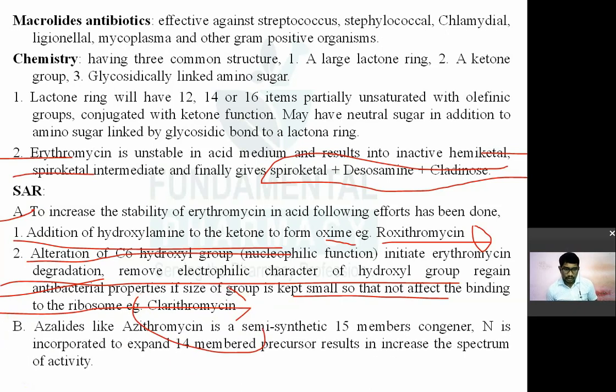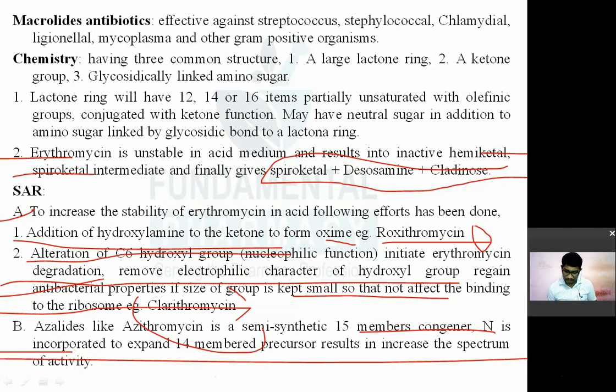Then azalides like azithromycin is a semi-synthetic 15-membered congener of your erythromycin. नाइट्रोजन इज इनकॉर्पोरेटेड इन द रिंग. ठीक है, azalides में नाइट्रोजन लैक्टोन रिंग में रहेगा. So it is incorporated in the ring to expand the 14-membered precursor, resulting in an increased spectrum of activity. तो azalides में एक्टिविटी ज़्यादा है. So these are the SAR points.